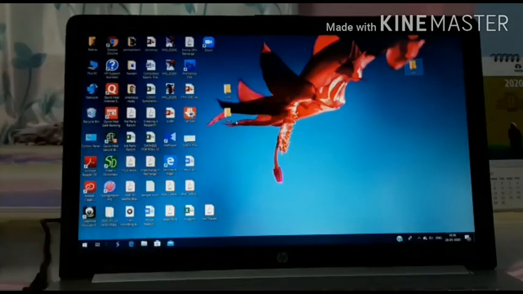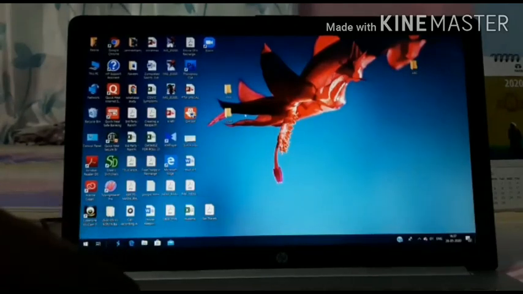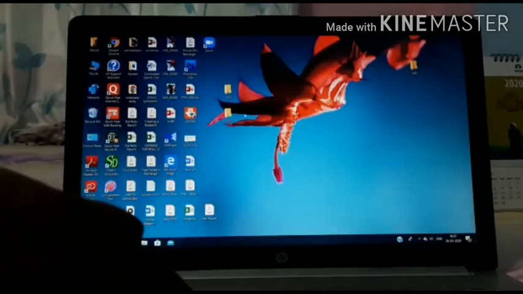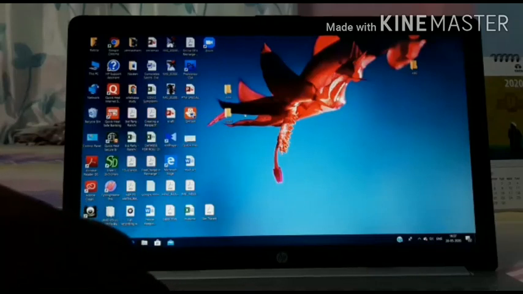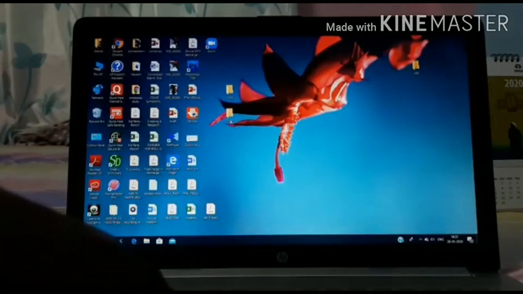Now we have seen how we moved one folder from one place to another. Now we will see how to copy one folder from one place to another. Suppose this is the VVM1 folder.